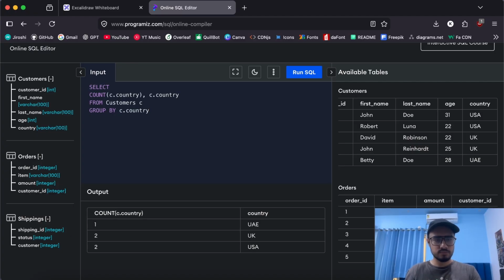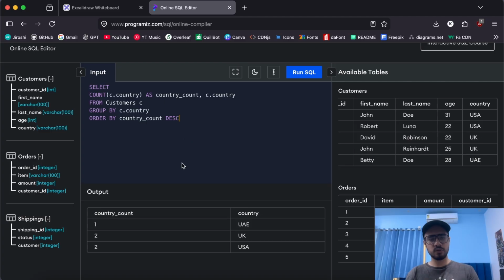And let's do something more with it. Now let's give it an alias first of all. What is an alias? An alias is a simpler name for some column that we want to give. Let's say we call this country count. When we run it, now the column becomes country count. Perfect. Now we'll just do an order by country count descending. So this will order it by country count in descending order, so the larger count will come at the top.